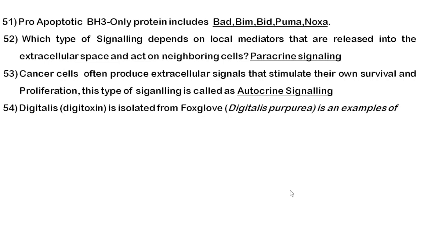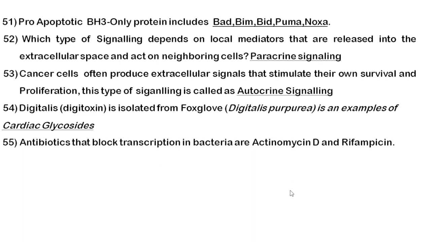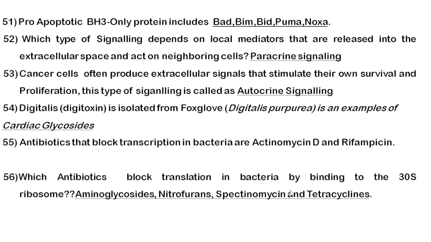Next question is, digitalis, which is also called digitoxin, is isolated from the foxglove plant, and you need to remember the scientific name also. It is an example of which type of secondary metabolite? It comes under the category of cardiac glycosides. The next question is, antibiotics that block transcription in bacteria include your actinomycin D and rifampicin. They generally inhibit the activity of RNA polymerase.